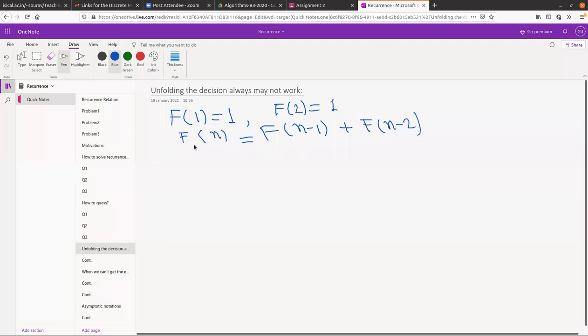Can anyone say what this is? I think you guys know that. Fibonacci series. Very good, so this is Fibonacci, one of the very well-known and most popular sequences. Can you guess something by unfolding this recurrence? Anyone?